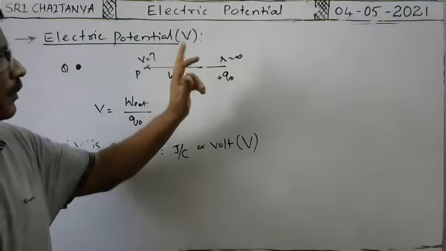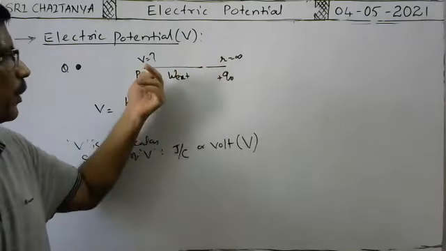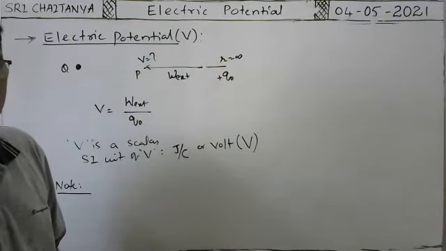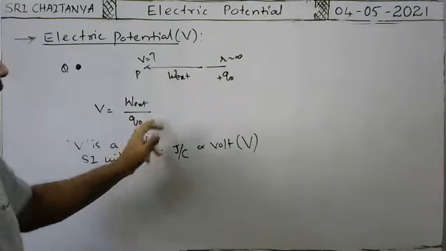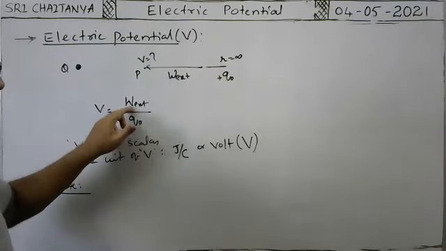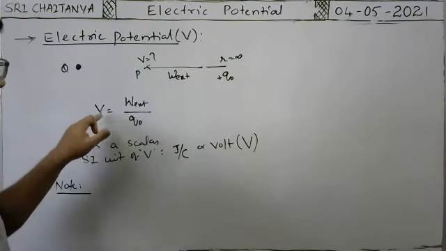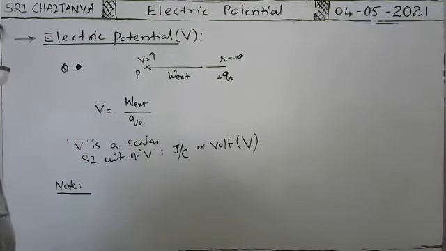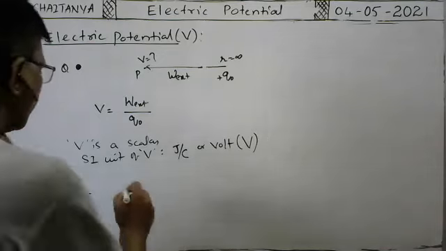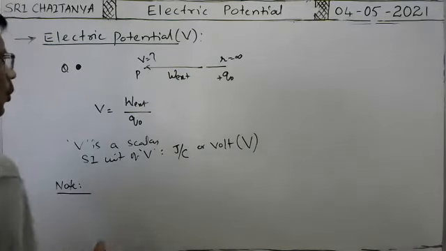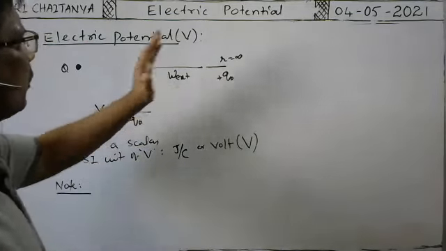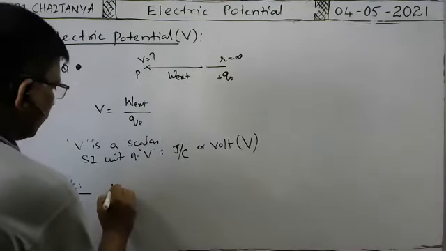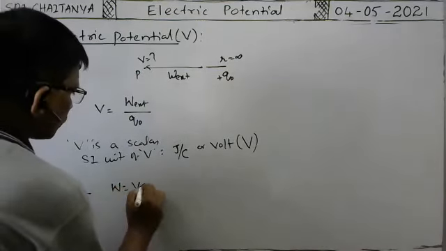To bring the Q naught charge from infinity to a point where the electric potential is V, what is the work to be done? The work done is equal to V into Q naught, no? So to bring the Q naught charge from infinity to a point where the electric potential is V, the work done is W equals V into Q naught.